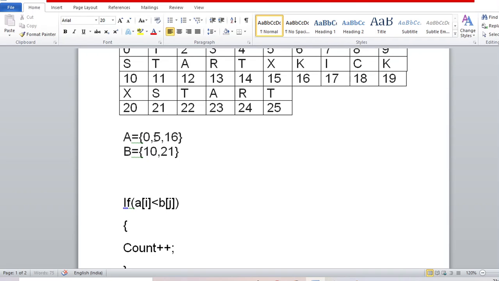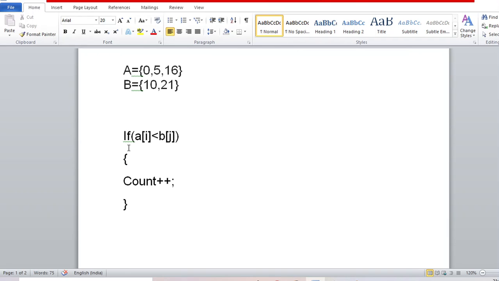Because for this kick, both starts will make a lucky fragment, but for this kick only this one will make a lucky fragment, not this 16 and 10. So this if statement will tell me how many lucky fragments there are.